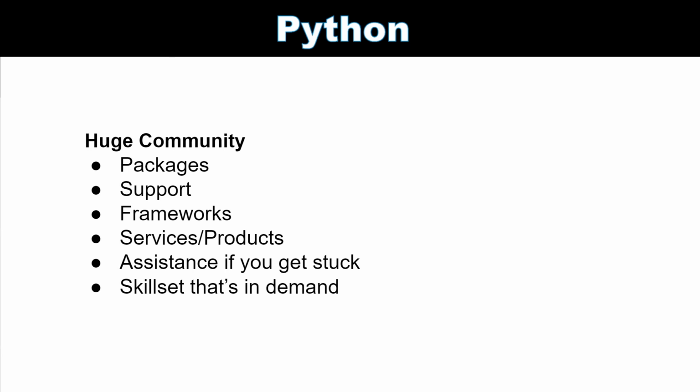Think of it like this: if everybody is working on a certain model of car, there's going to be more information than if you had some obscure car that nobody's ever worked on before. There's not as much information out there, right? There's support. So if you get stuck, you hop on a forum and say, hey man, my Python code isn't working, and someone's going to be able to help you out.